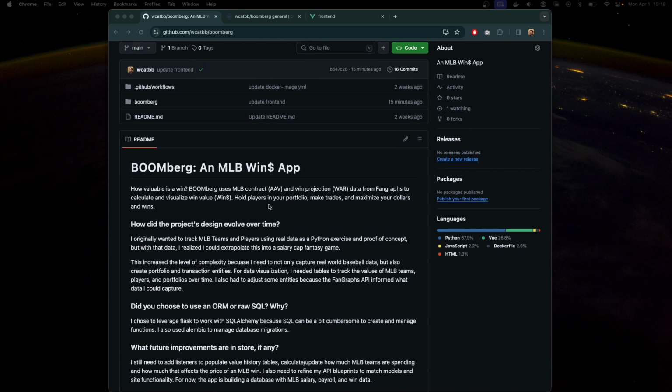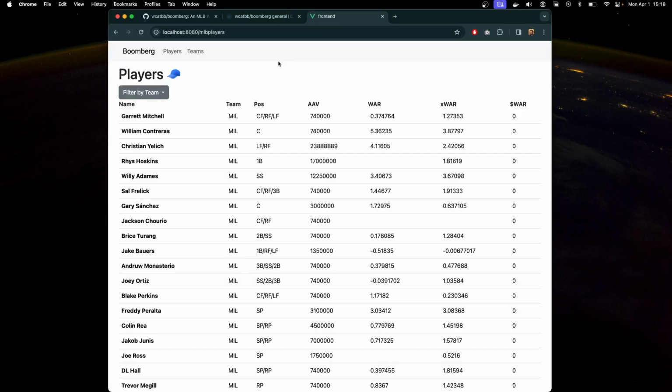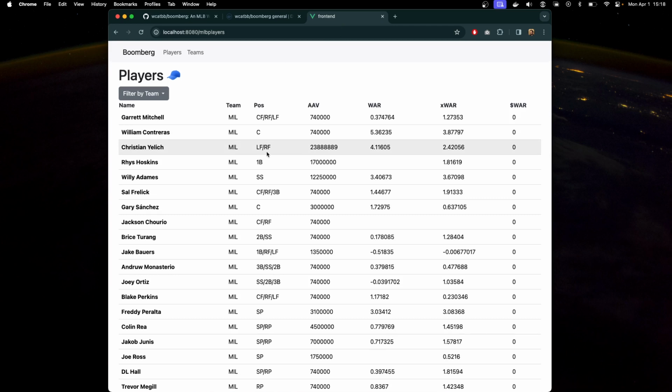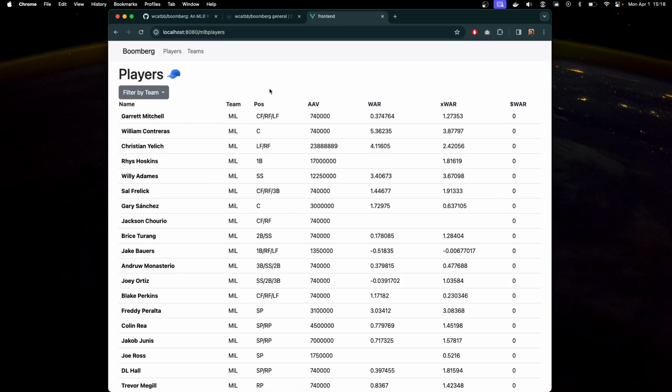It takes all the players, their contracts, the teams, their salaries, aggregates everything, and pulls it into the database, which I am then serving to this basic front end, built in Vue.